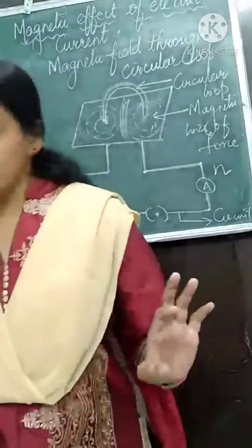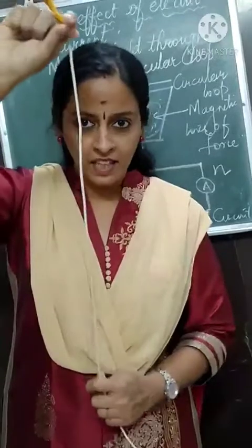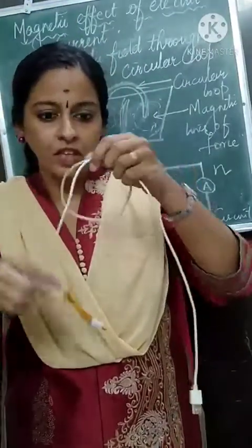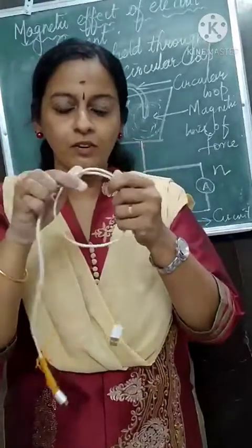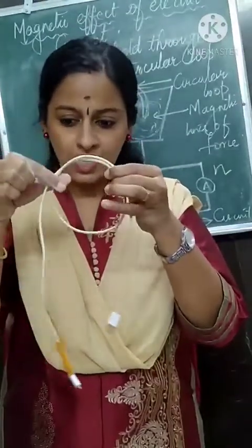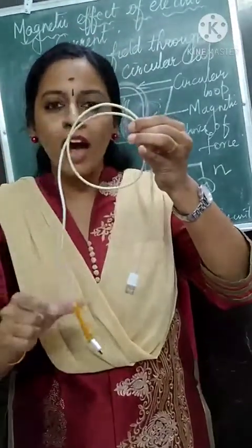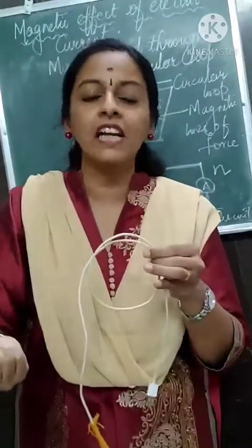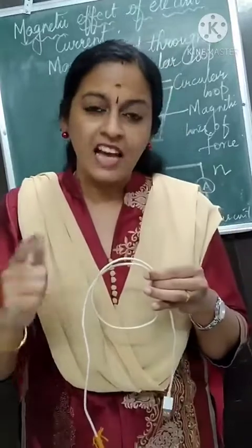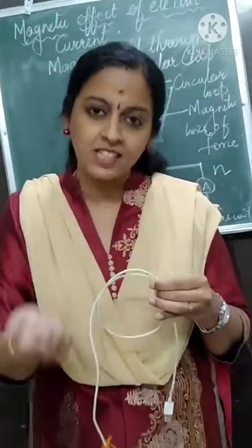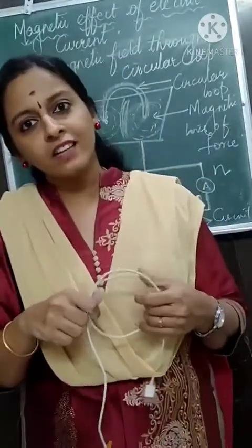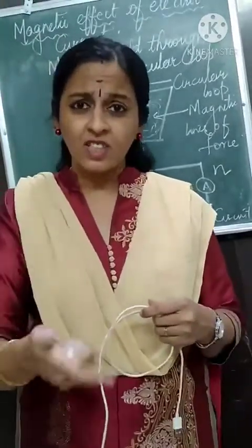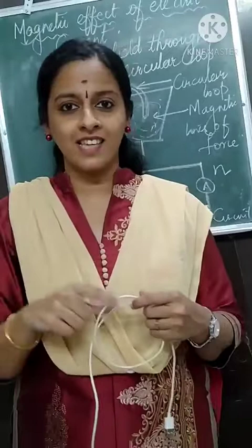If it is a straight conductor, a magnetic field will be produced. But if you have n number of turns of a conductor, now here you have two turns, at both the points you have a magnetic field created. So more turns, more magnetic field. As the number of turns of the wire increases, the magnetic field also increases. This is one thing that you learn from this setup.